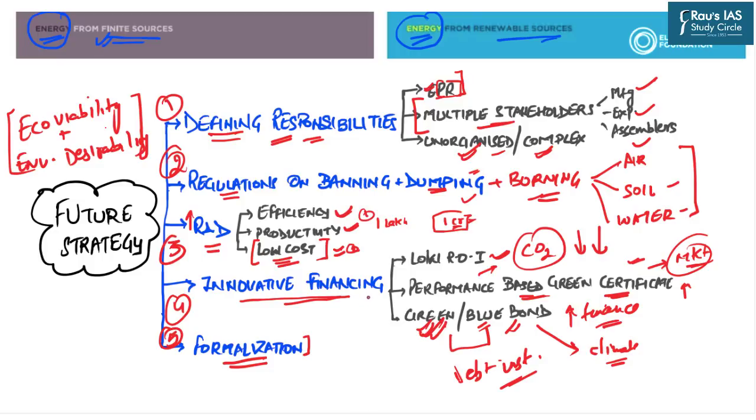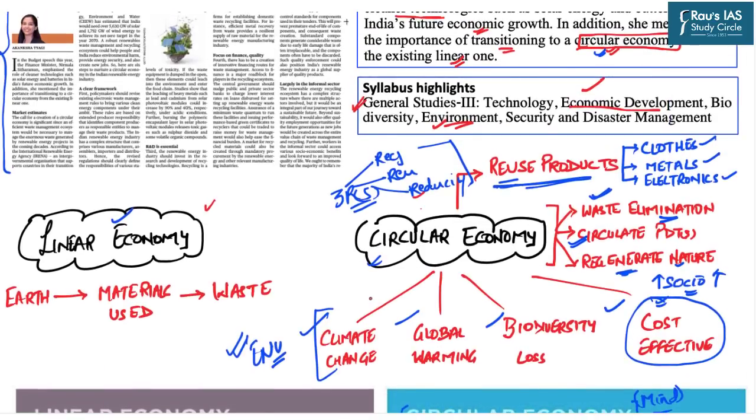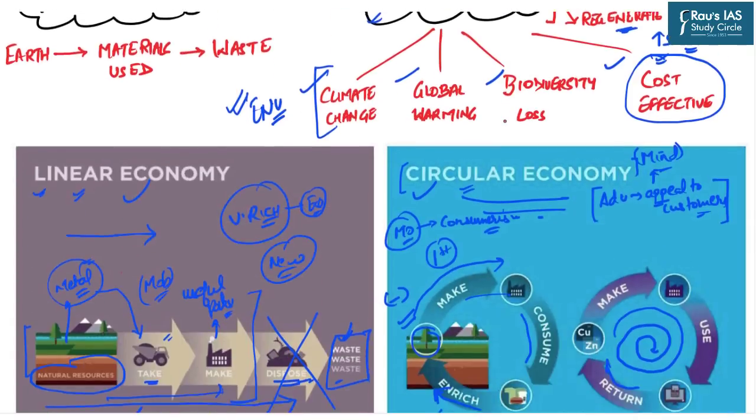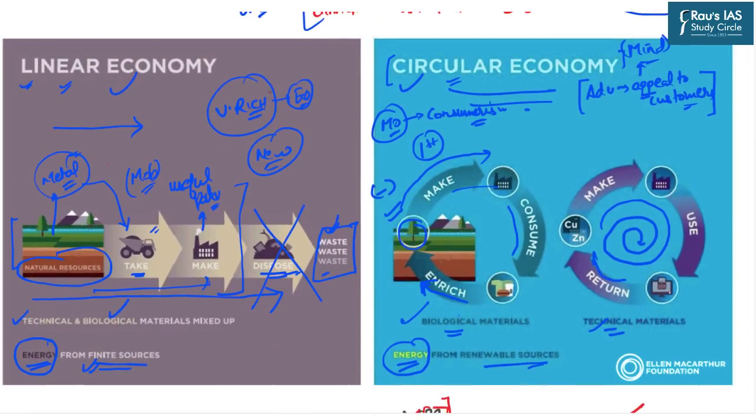Now let us revise this topic in brief once again. This topic has appeared in the context of the finance minister's speech regarding transitioning to a circular economy during her budget session. After this, we learned the basic difference between the linear economy and the circular economy. We learned that the circular economy is based on the principles of reduce, recycle, and reuse, whereas the linear economy is just a unidirectional economy with no concept of reducing, reusing, and recycling.